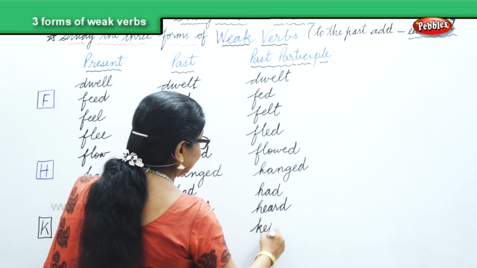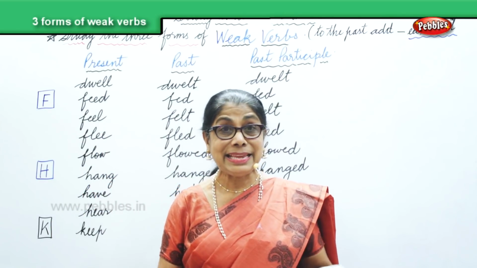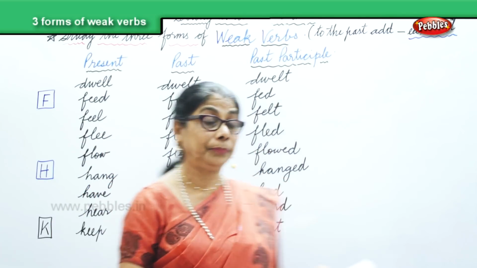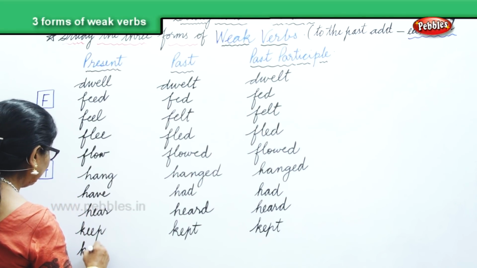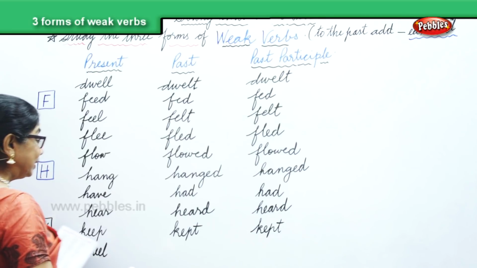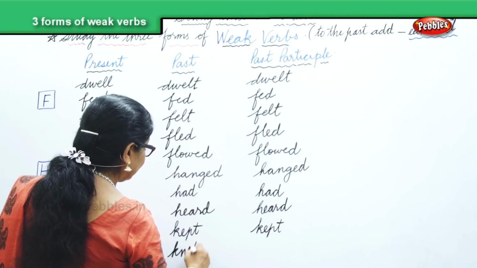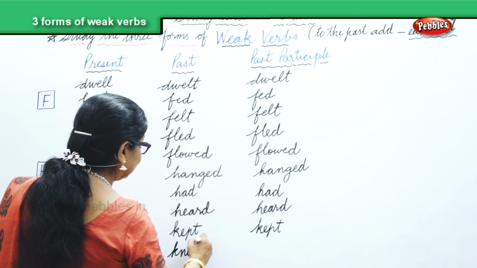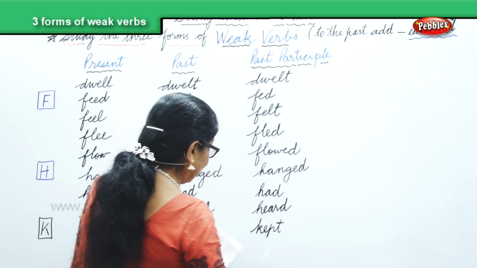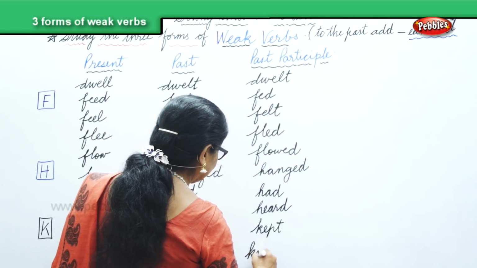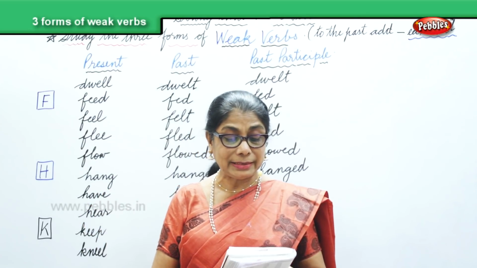Okay? Next, kneel. You kneel down to pray. You kneel down to pray to God. Okay? Kneel. Then you will say knelt. Knelt. Right? Adding T to form the past. Knelt. Again for the past participle, knelt.